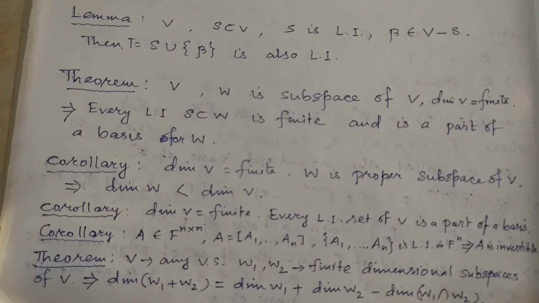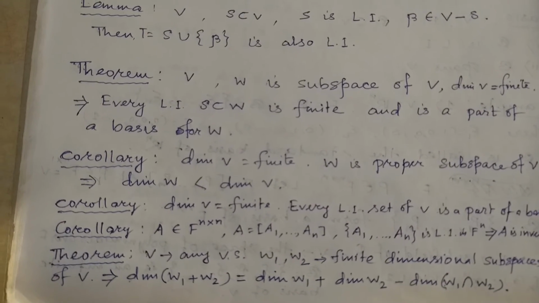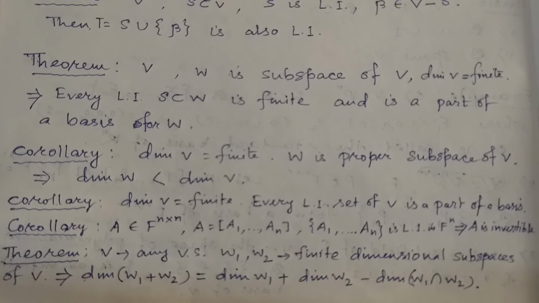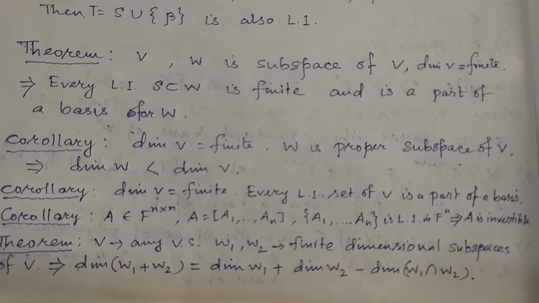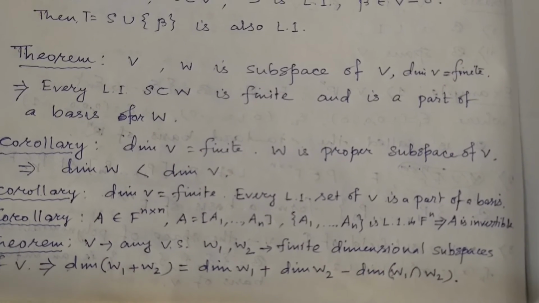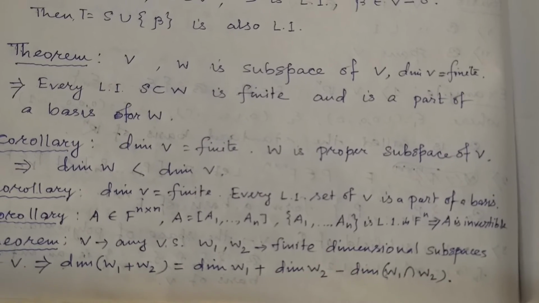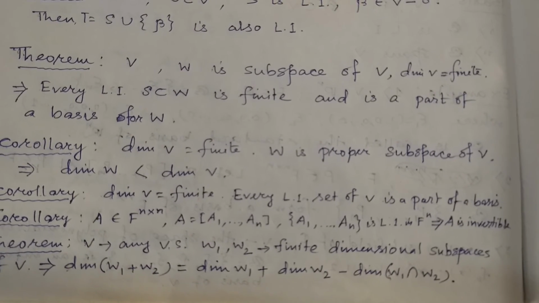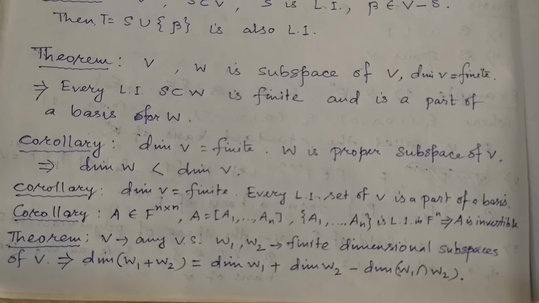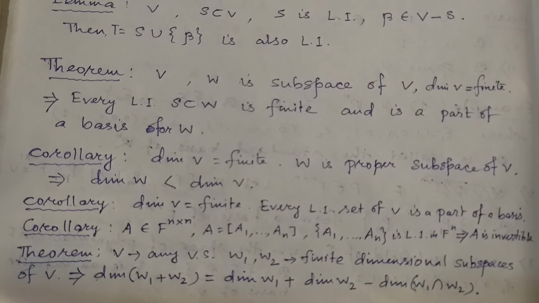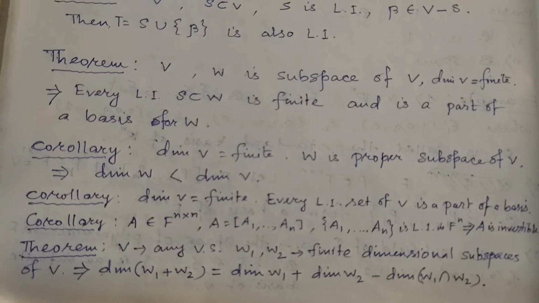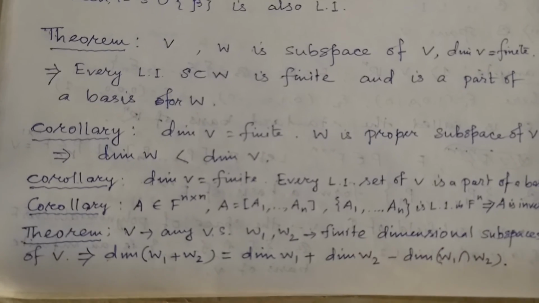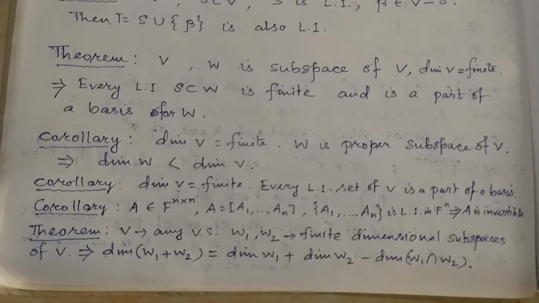Let F be a field and A be an n cross n matrix over the field F. Okay, suppose A1, A2, ..., An are the columns of A. So if we consider them as column vectors, and if these are linearly independent in F^(n cross 1), then A is invertible.